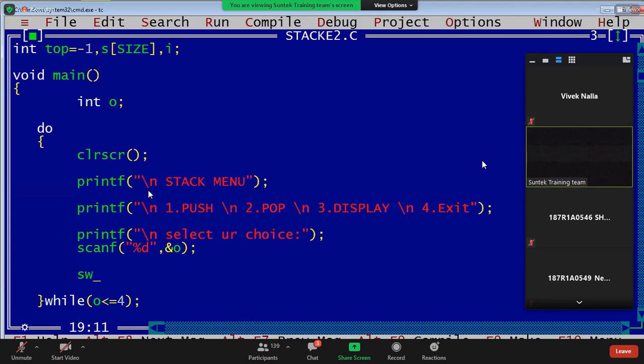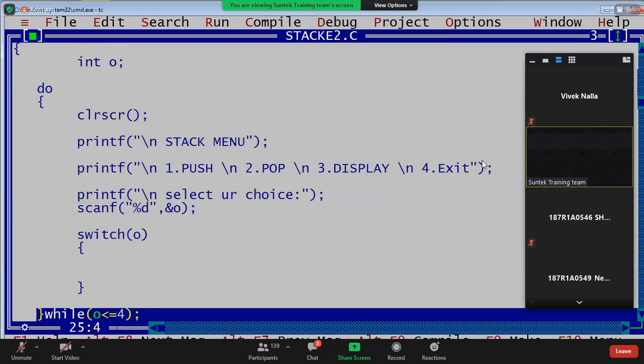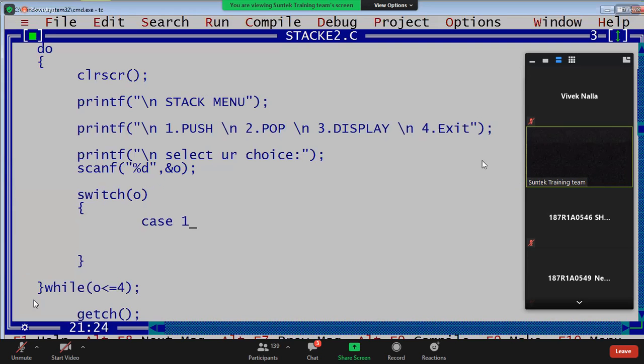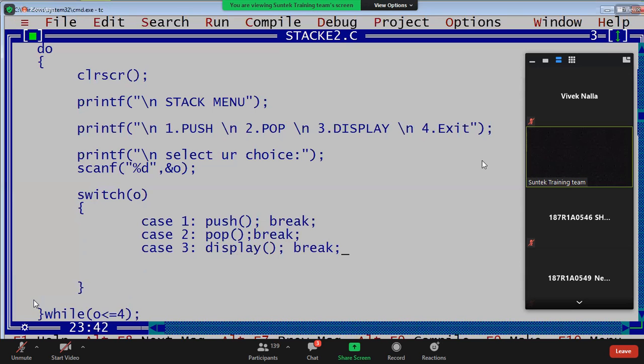Now which option do you want? I will take a switch case. Switch of O. What options do you want, guys? Switch for push operation, pop operation. Those operations I want to take. Case 1, guys. What is case 1? Push operation. Call push, break. Case 2. What is case 2? Pop operation, delete, and break. Case 3. What is case 3? Display operation, break. Case 4. What is case 4? Exit operation. Exit of 0. Then no need of break. Exit means it comes outside.